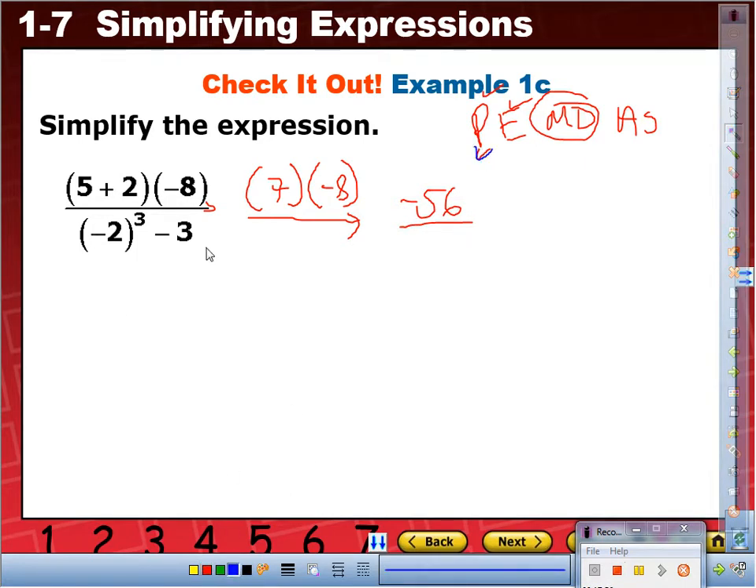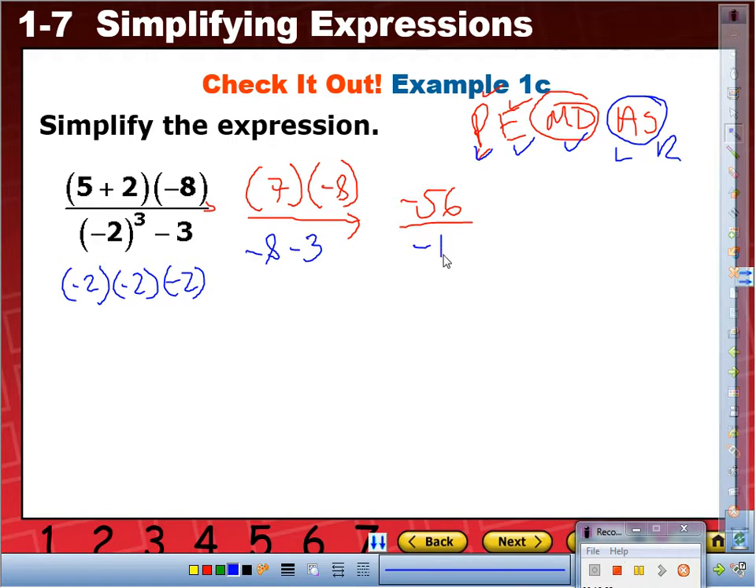Do we have grouping symbols on the denominator? Yes, but I cannot simplify anymore. Exponents. Yes, that one. That tells us negative 2 times negative 2 times negative 2. Negative 2 times negative 2 is positive 4, times negative 2, that's negative 8, minus 3. Do we have multiplication or division? No. Do we have addition and subtraction? Yes, I'm going from left to right. Negative 8 minus 3, that's negative 11.